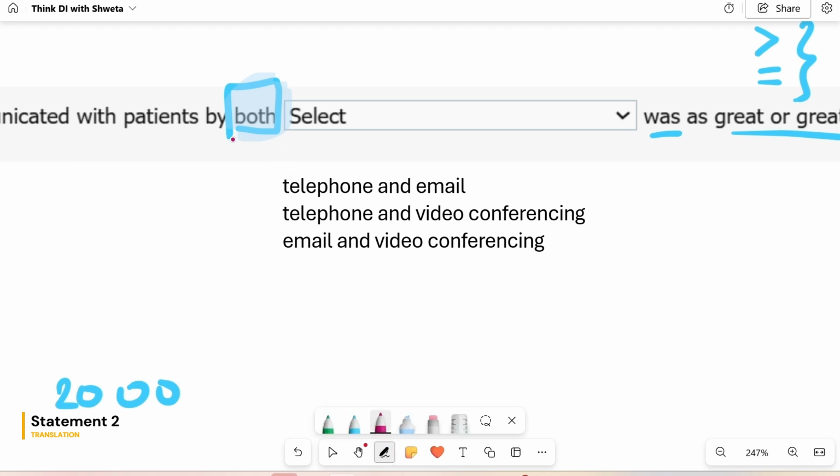When it says communicated with patients by both, then you're talking about those respondents who, for example, used telephone and email both. It's the overlap I am talking about, not looking at the two categories separately. That's a very important thing to understand. I'll help you test this by checking the choices.